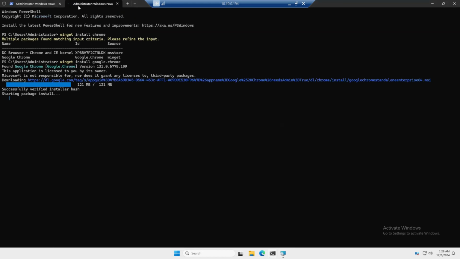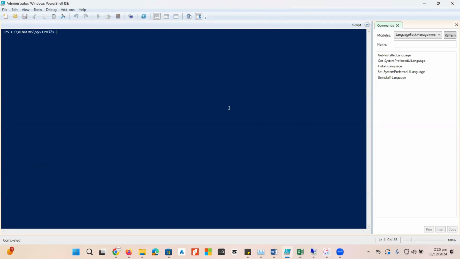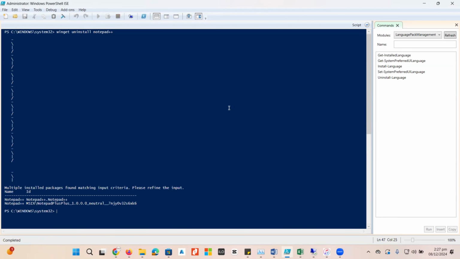In the same manner, if we are trying to uninstall any application, we can also perform this task. If I type winget uninstall notepad plus plus and hit enter, it will uninstall the application as well. These are very simple tasks without any dependency. It will perform a number of tasks related to the application. Here it shows me that you just need to type the accurate ID. When I type the accurate ID, it will definitely uninstall Notepad++.